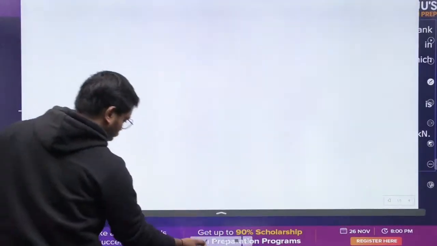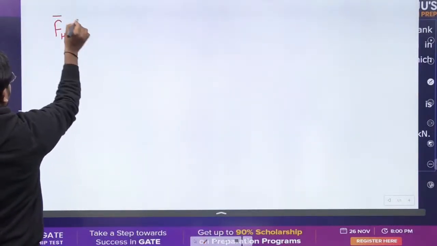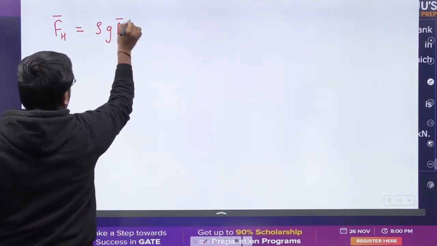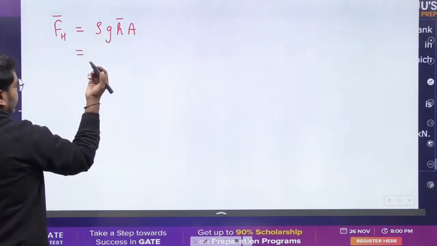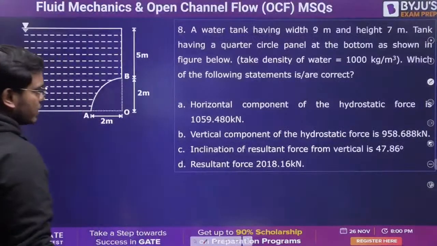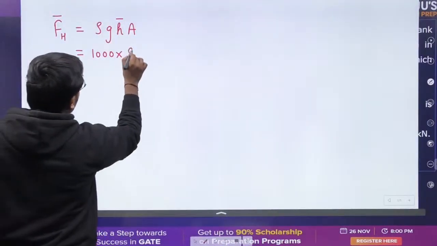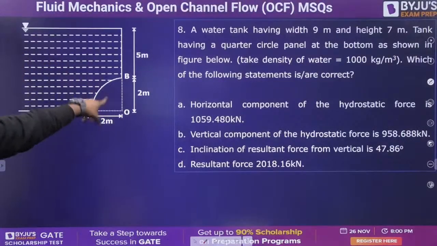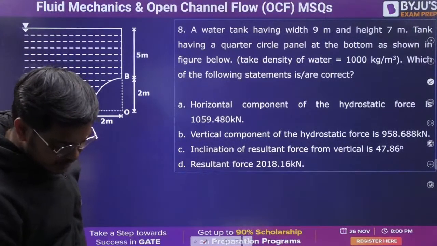You know that horizontal component, which is FH bar, is super easy to find. Rho g h bar A, right? Find out the value here. Rho, you know, right? This is water only, so 1000. Just check with the G. What is the value of G I need to consider? Not given. 9.8 I will take. Now guys, tell me the value of H bar. Final answer I will tell you. Just tell me the value of H bar. Please share the value of H bar in this question, guys.